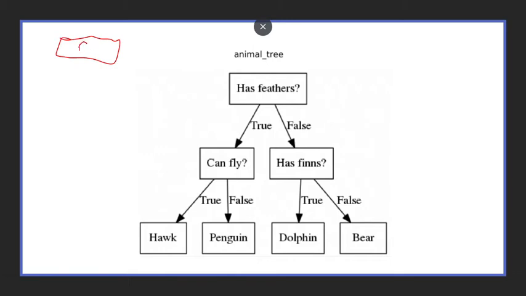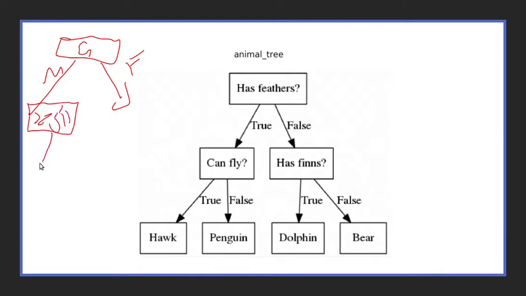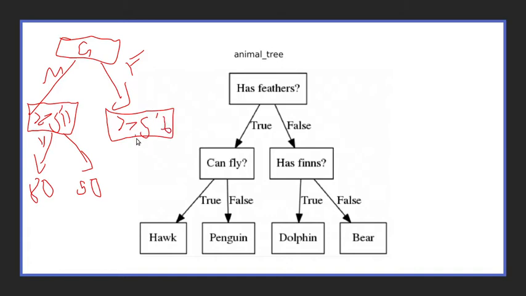Basically a continuous variable tree will look like this. Suppose the gender: the person is male or female. If he is male, then we check his height. If it is greater than 5'11", let's say yes, then let's assume his weight is 80 kgs. Else his weight is 50 kgs. And for female, if the height is greater than or equal to, let's say, 5'6", let's say the weight is 60 kgs, else the weight is 40 kgs.